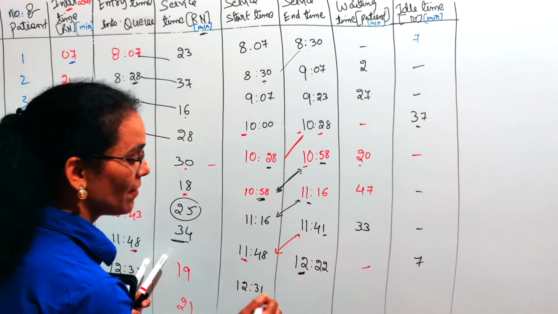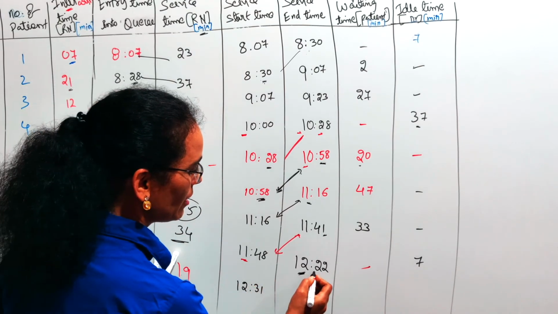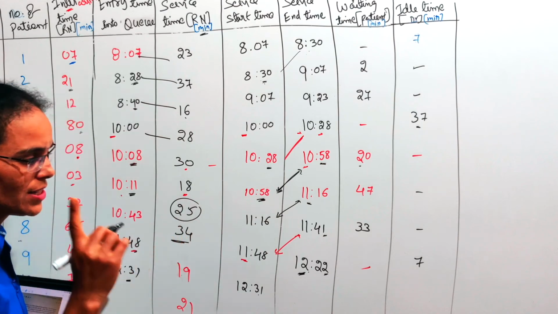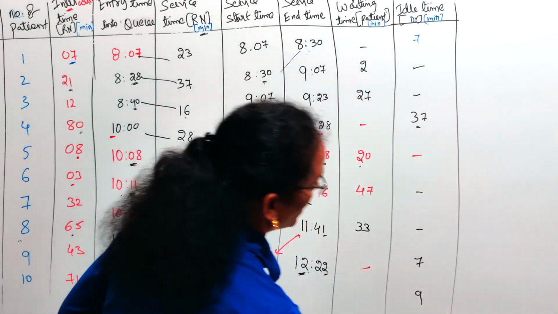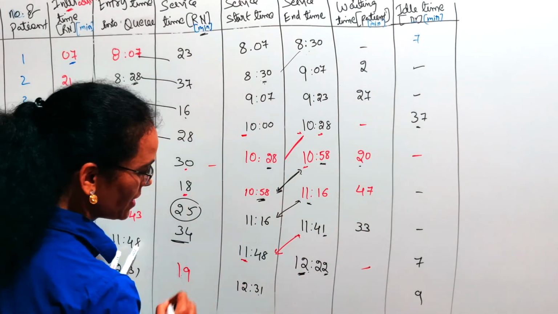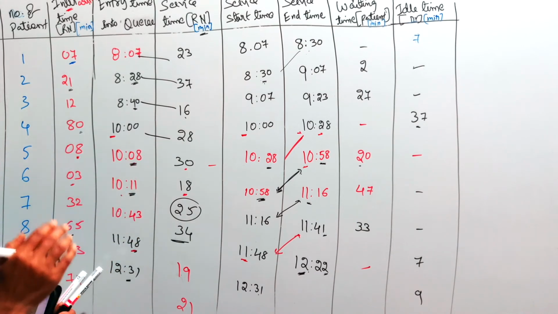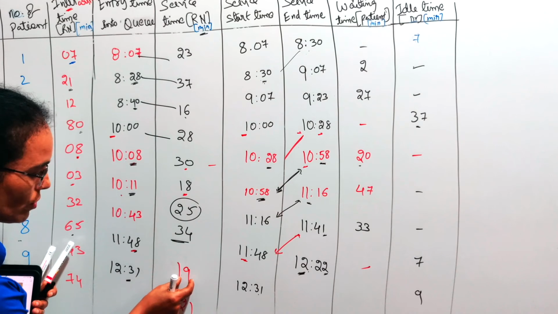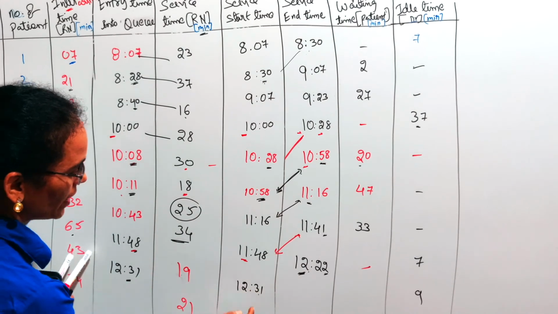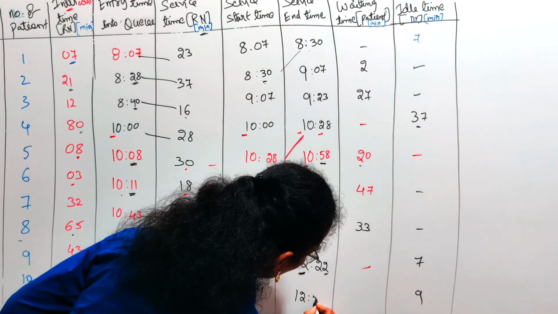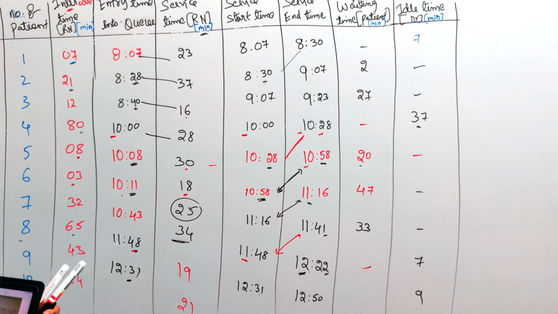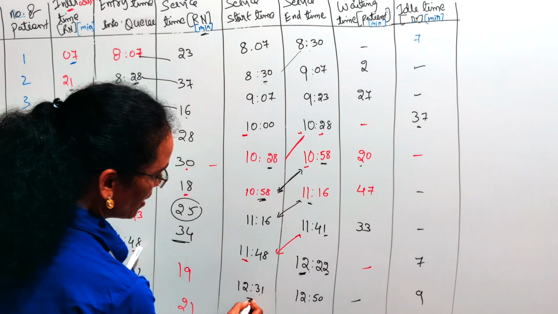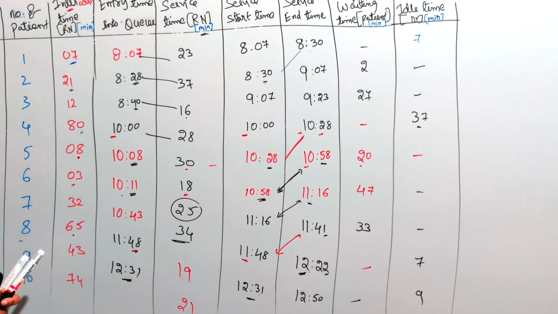The doctor was giving services to the previous customer till 12:22. Means here 8 minutes plus 1 minute, 9 minutes the doctor was waiting. The doctor was waiting for 9 minutes for the arrival of the patient. Right? The doctor took 19 minutes, so till 12:50 the doctor served the patient. Patient idle time is nil. He arrived at 12:31 and service started at 12:31.